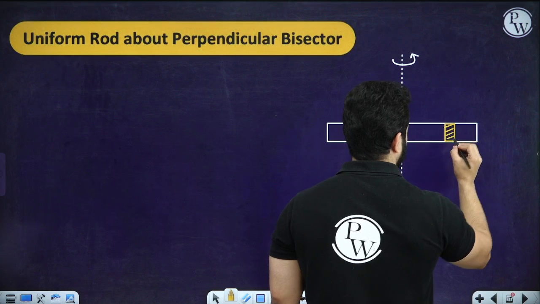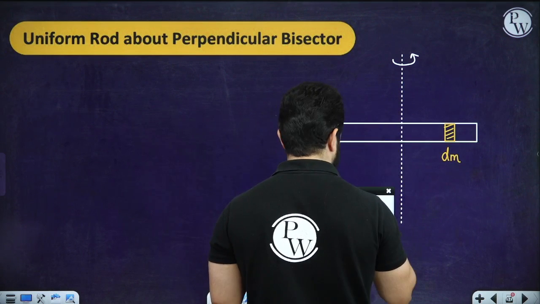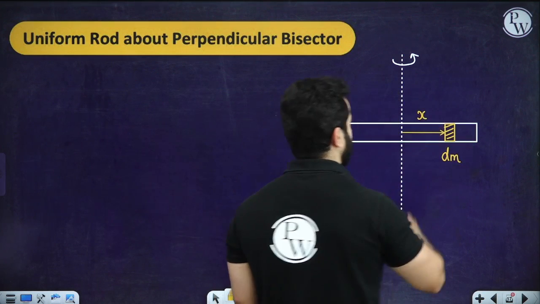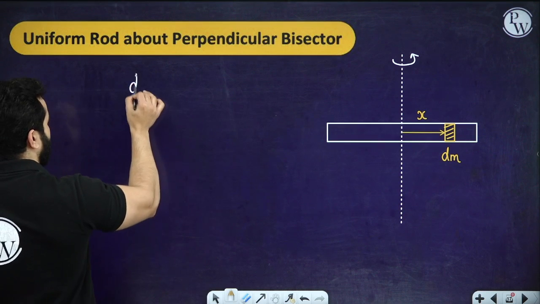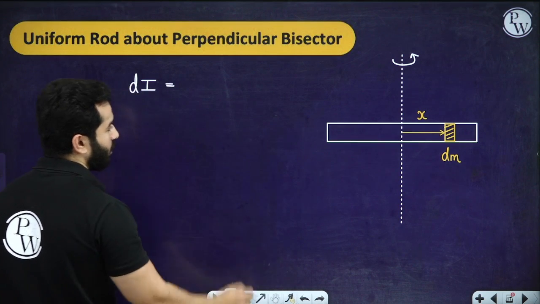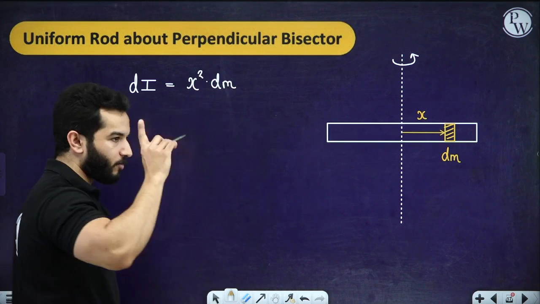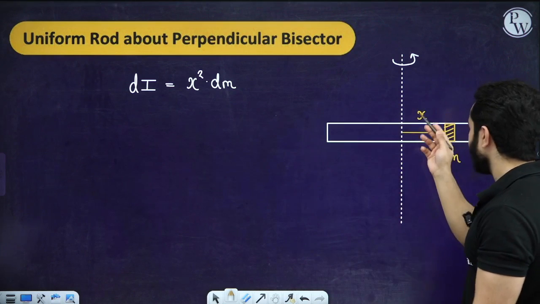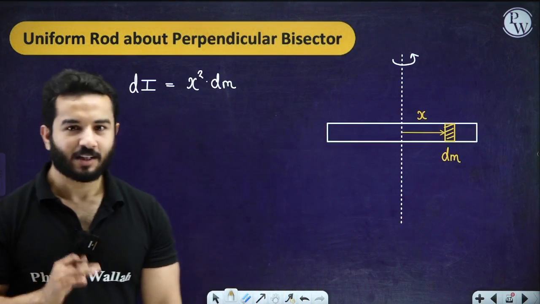So this element is of mass dm and it is at a separation of x from here, at a distance of x from here, right? So again I'm going to rewrite the same thing. The moment of inertia of this small mass is going to be dI equals x square times dm. If you remember from the center of mass, what is the problem over here? The problem is that x is the variable and we are trying to integrate x with respect to m, which is not possible. So we must convert one of them.